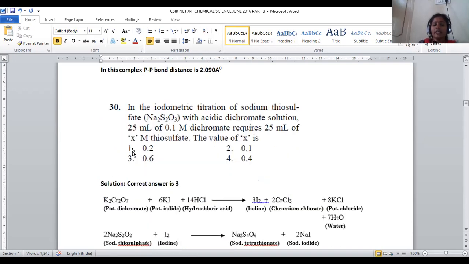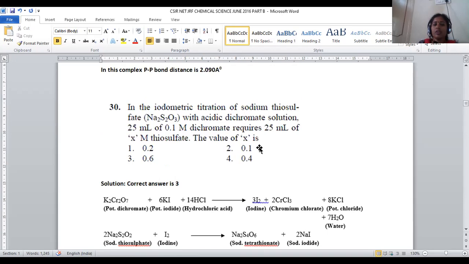Now let us move on to the next question, 30. In the iodometric titration of sodium thiosulfate with acidic dichromate, 25 ml of 0.1 molar dichromate requires 25 ml of X molar thiosulfate.